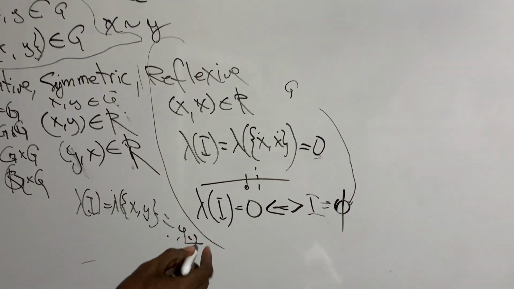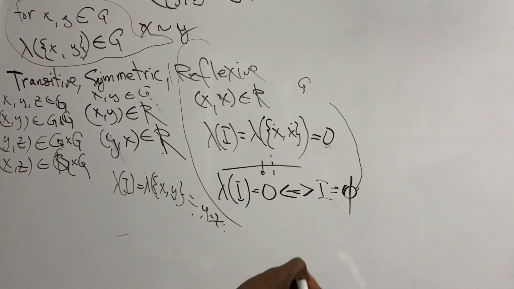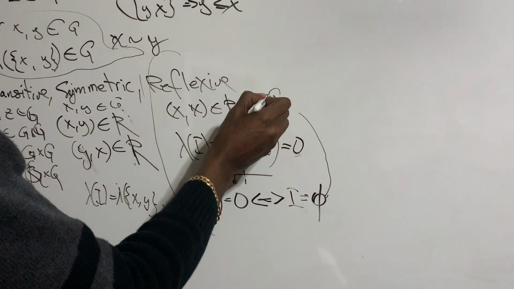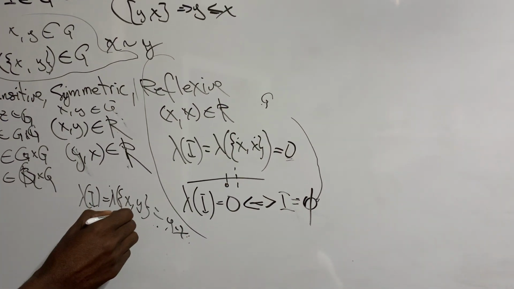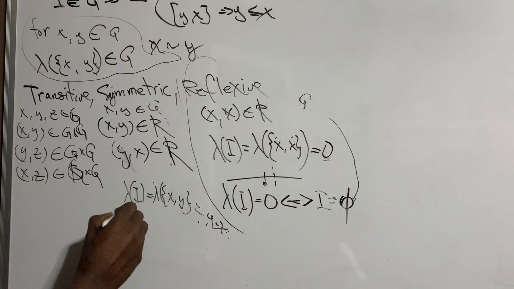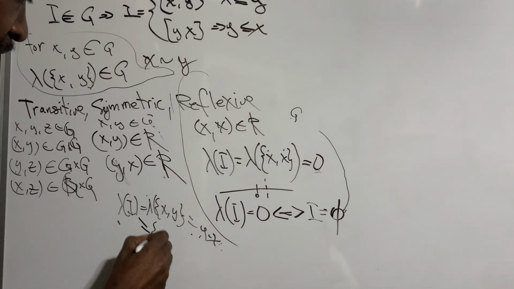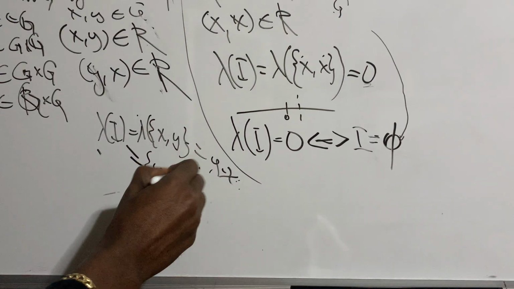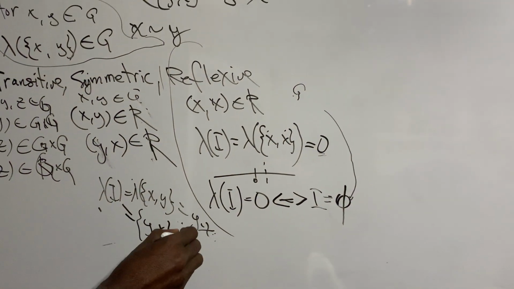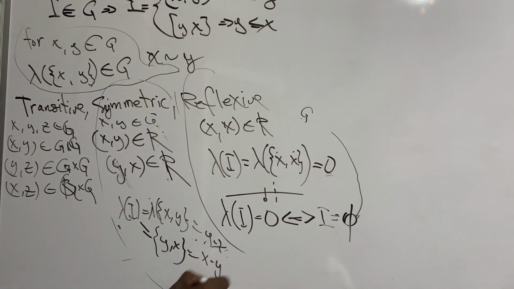And Y minus X is actually in G, because 4, if you start from 1, you go to 5, there is no way you can skip 4. That means 4 is also in G. So we also need to find out if YX is in G. Of course it is in G, because the measure of I here is YX, the same thing. Instead of starting from 1 to 5, now we start from 5 to 1. It's actually the same length. So this tells us that X minus Y is also in G. That means our relationship is symmetric.